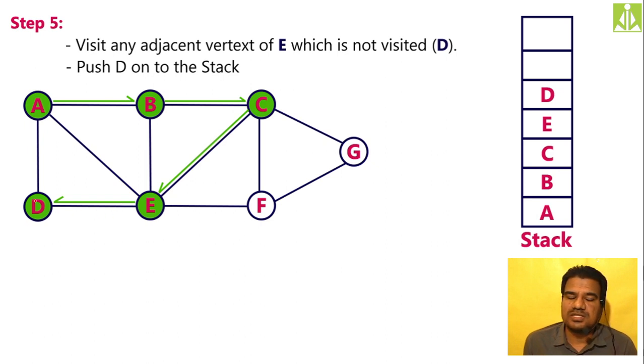Now from this D, I don't have any adjacent vertex to visit. This path I cannot go because this node is already visited. A is already visited. So this path I cannot move. Okay. This path I cannot move because E is already visited. So now what I have to do? I have to do backtracking from this D. Backtracking in the sense I have to move in the same path from where I came to this D.